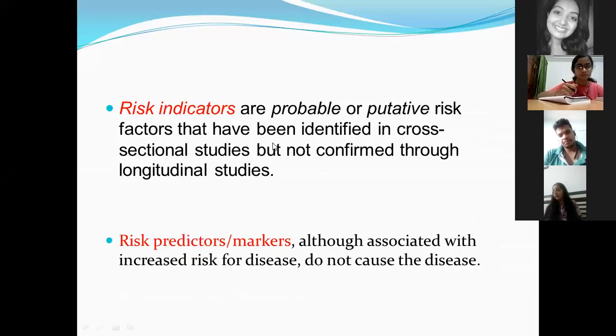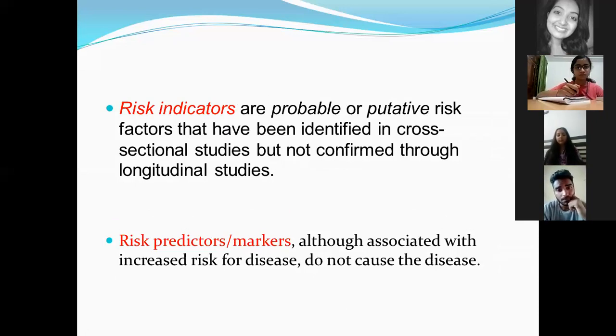Risk indicators are probable factors which were identified to be associated with the cause of disease, but they are not yet confirmed. For the confirmation, you have to carry out various other studies which will be done by the research department. So they are called risk indicators.